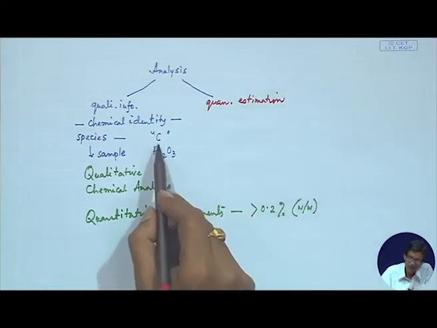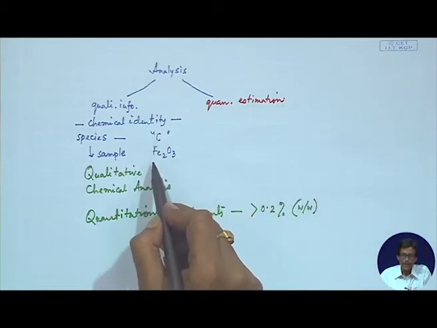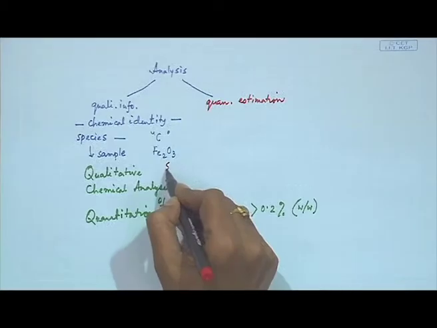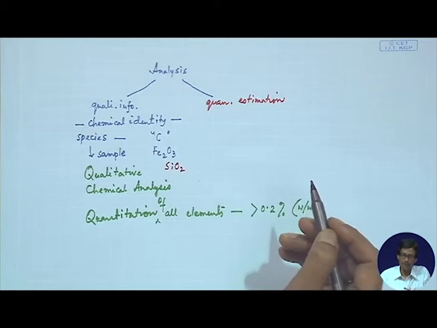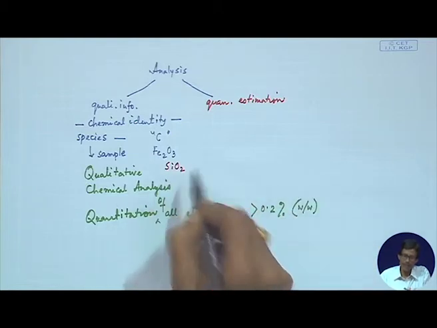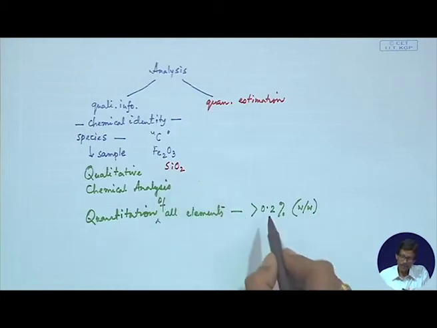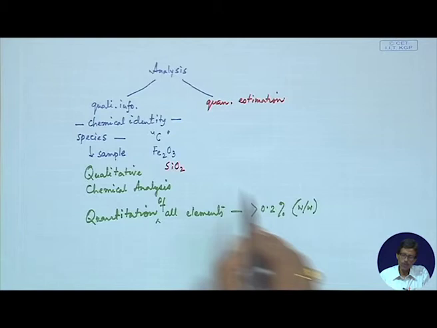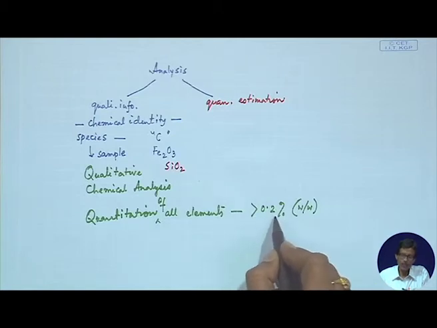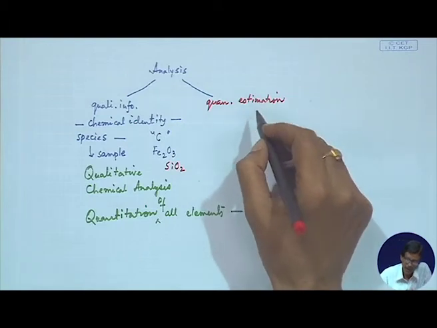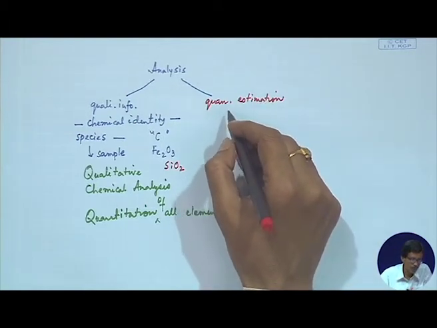That means the detection of carbon, iron, sulfur, and if silica is present, that means the silicon based surface is there. So, silica based surfaces can also be identified, and this particular percentage is greater than 0.2% only, weight by weight. So, this is a very small percentage of all these elements which can be detected by this particular technique, and the amount is also this particular quantity.